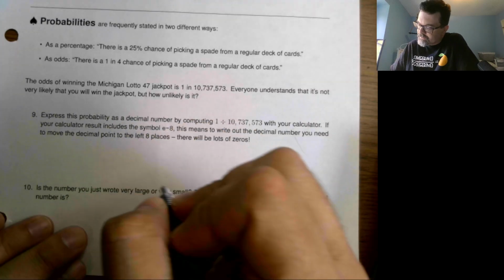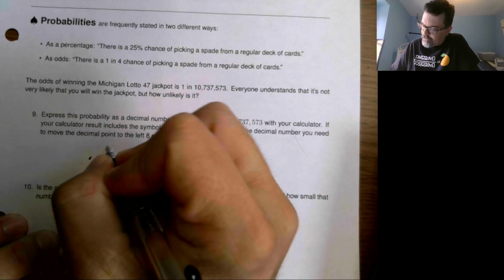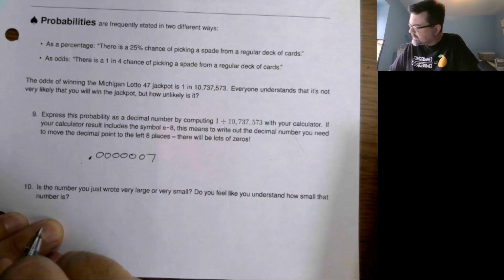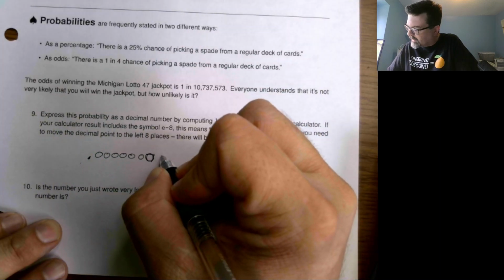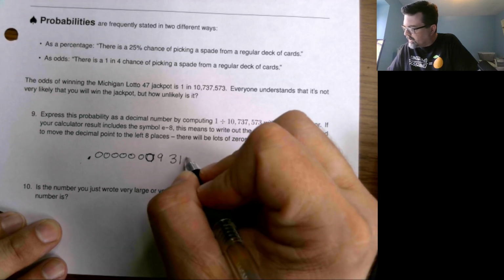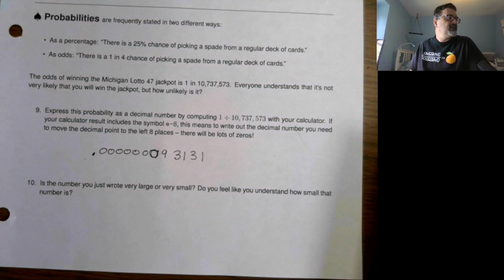So there we go. Point 0, 0, 0, 0, 0, 0, then 9, 3, 1, 3. If we round it, it would be a 1, something like that.